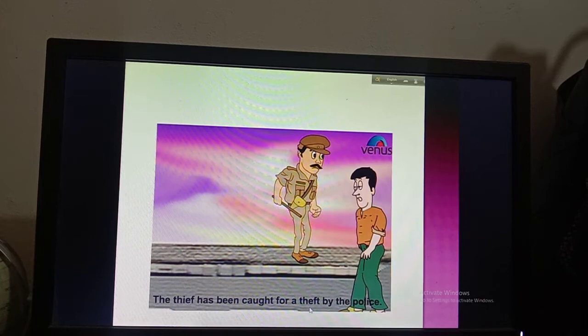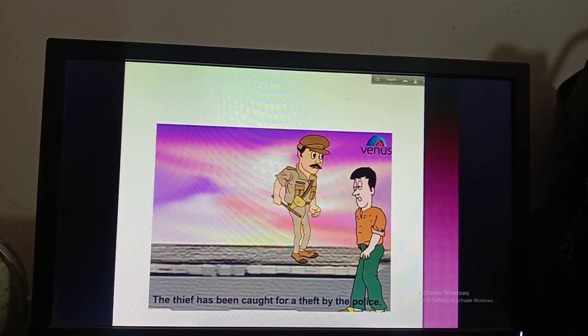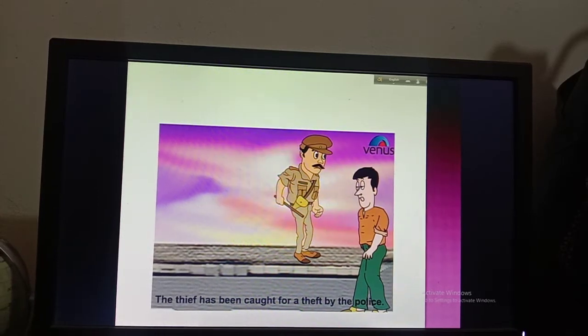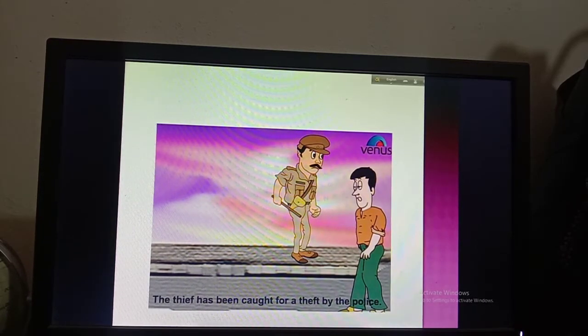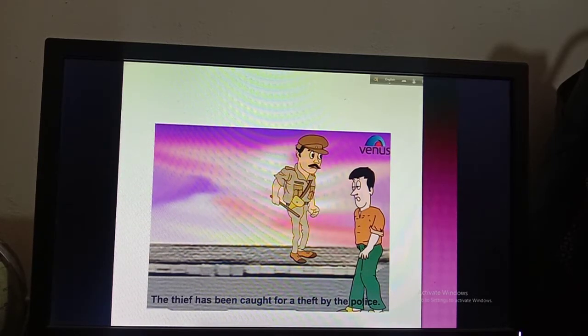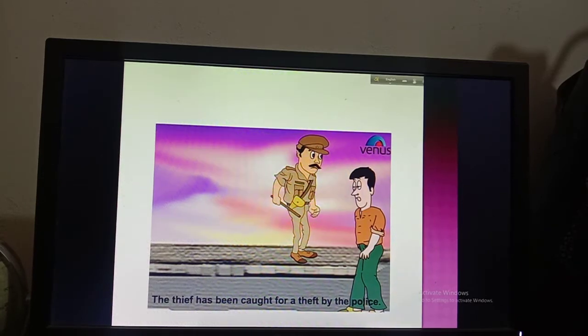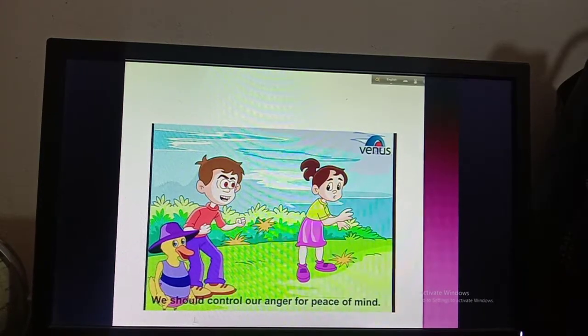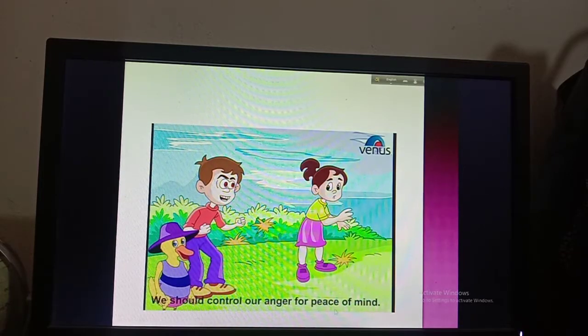So when we give a name to a state, or to a quality, or to an action, that becomes the abstract noun. Okay, and we can't feel the abstract noun with our 5 senses. So these are the 2 keynotes. First of all, you have to write that we can't feel the abstract noun with our 5 senses. And number 2 is, when we give a name to a quality or a state or an action, that becomes the abstract noun. Okay, so picture number 2, we should control our anger for peace of mind.